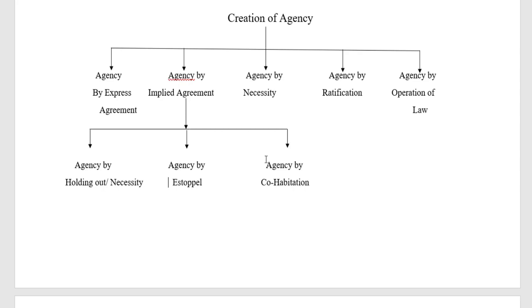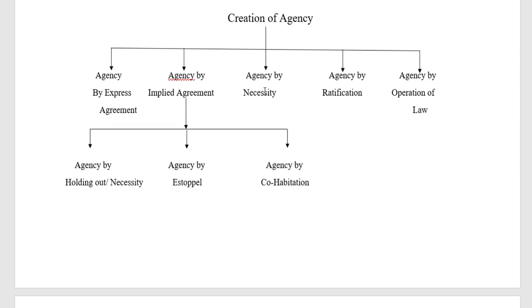Here, with regard to agency by necessity, there are certain case laws which are very important. That is Great Northern Railway versus Sheffield. That is the case law with regard to the delivery of the horse. With regard to delivery, the delivery was DELIVERY. That means don't think of another delivery.